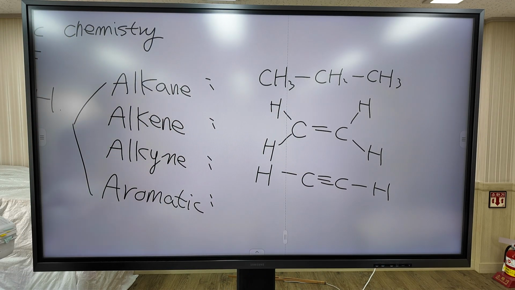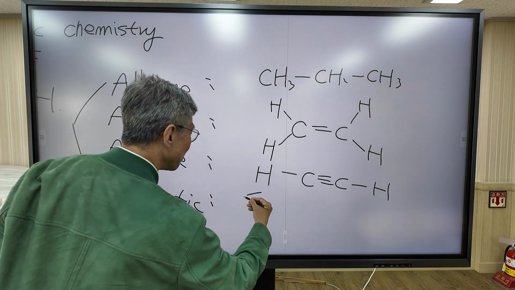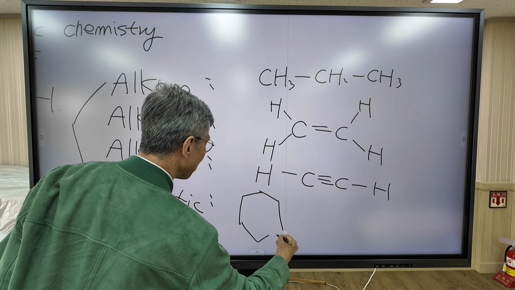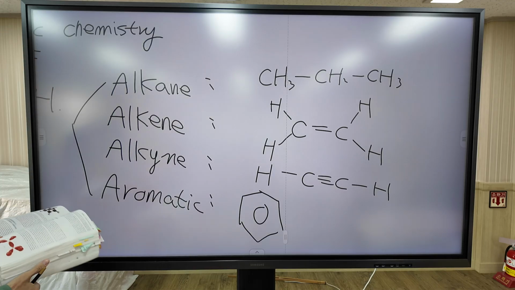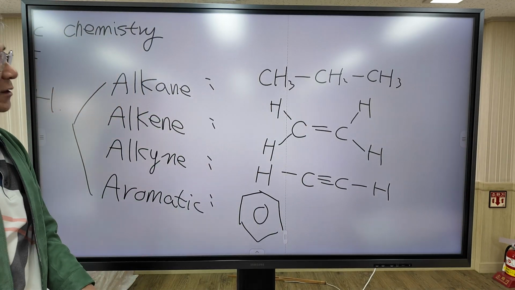In an aromatic compound, there is a conjugated system. I will talk about that later in aromatics. A representative example of an aromatic is benzene. So, first I want to talk about the alkanes.